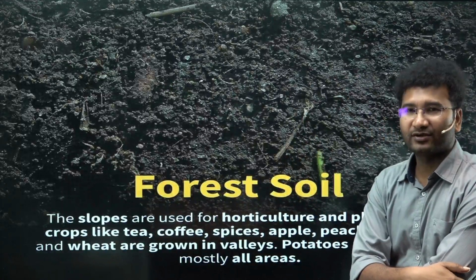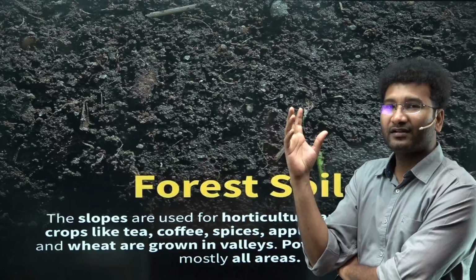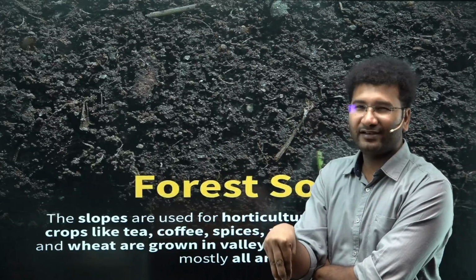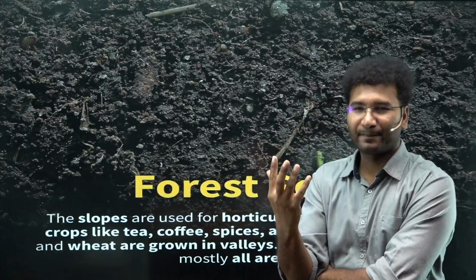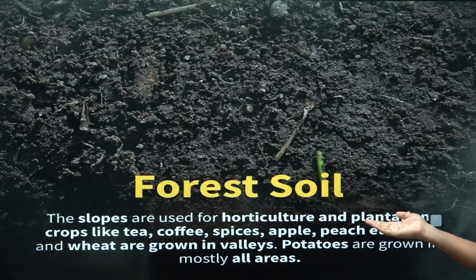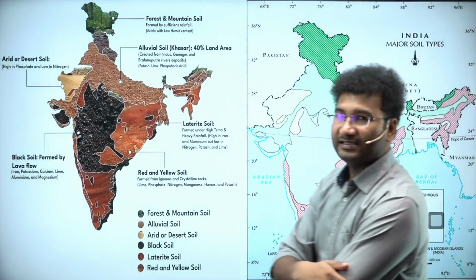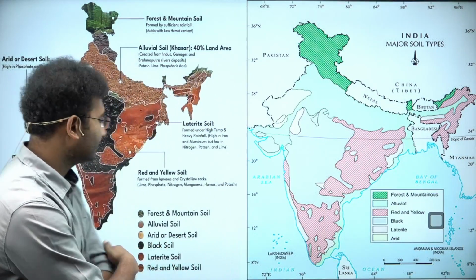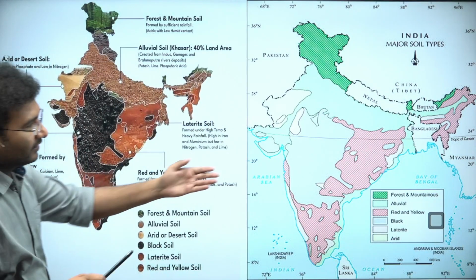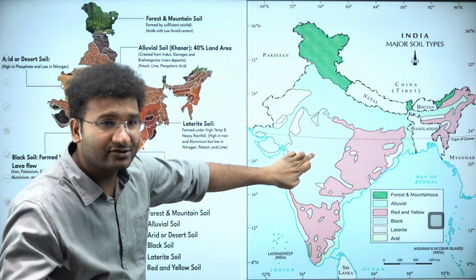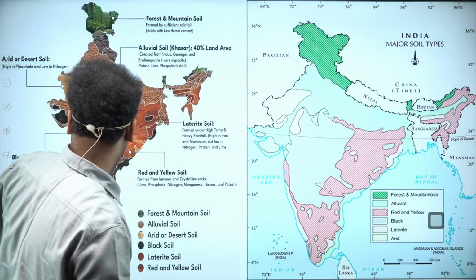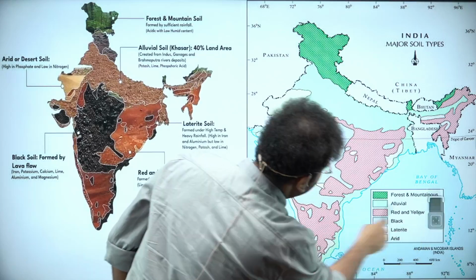Next is forest soil. It is found in areas where the forests are there, they'll throw the leaf and litter, bioturbation will always be inactive. This is where the slopes are used for horticulture and plantation crops like tea, coffee, spices, apple, peach, etc. can be grown. Right? These are your forest soils. And look into the soils area. The soils area here is, this is the area of black soil. Let me show it to you with stencil.